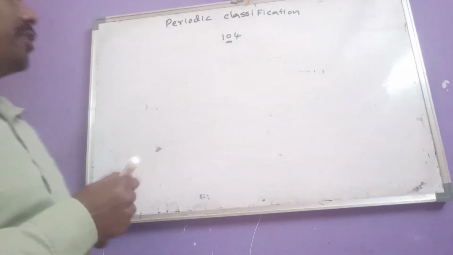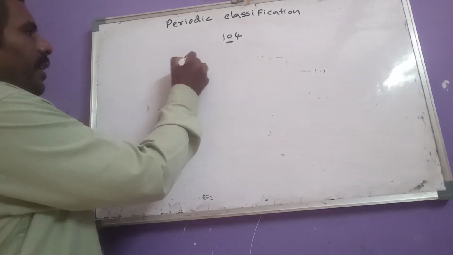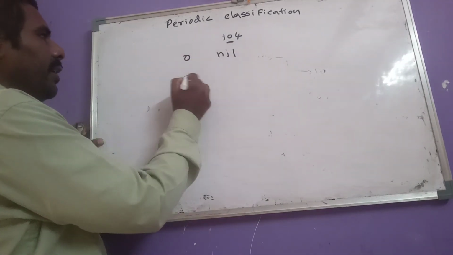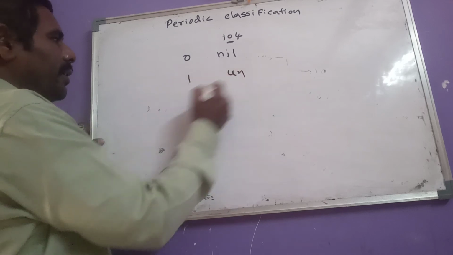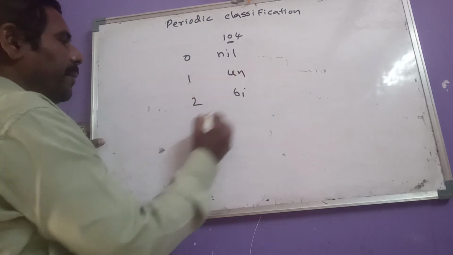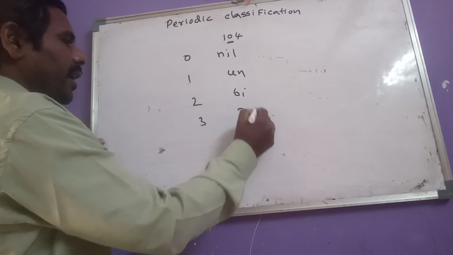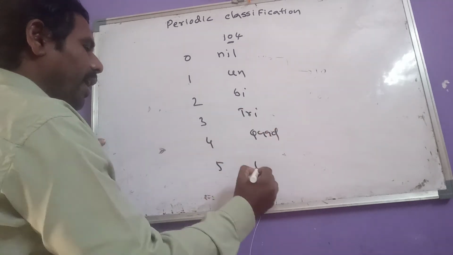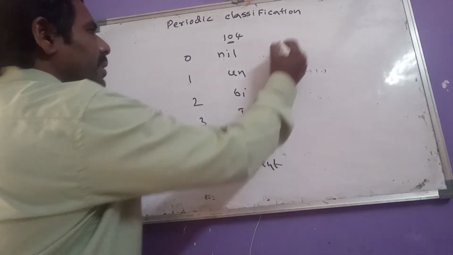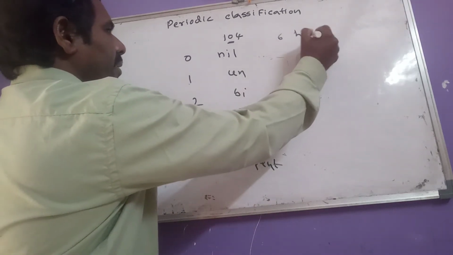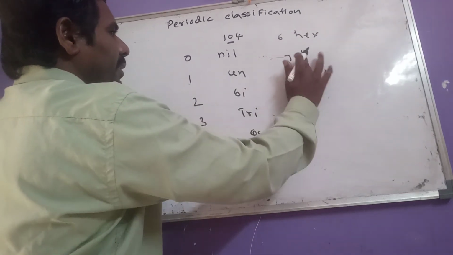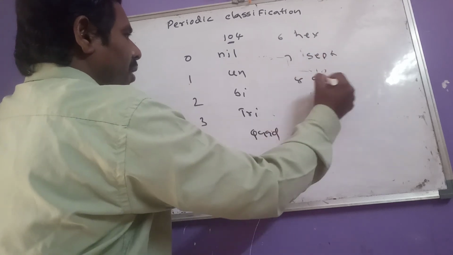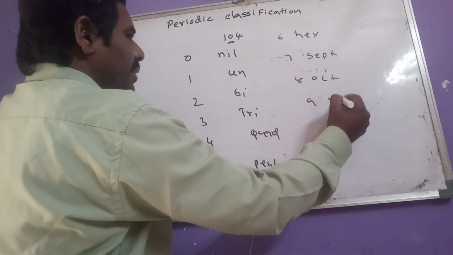So what is that rule? 0 should be named as nil, 1 as un, 2 as bi, 3 as tri, 4 as quad, 5 as pent, 6 as hex, 7 as sept, 8 as oct, 9 as enn.